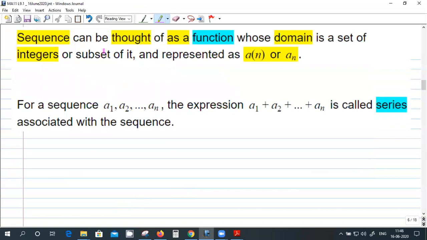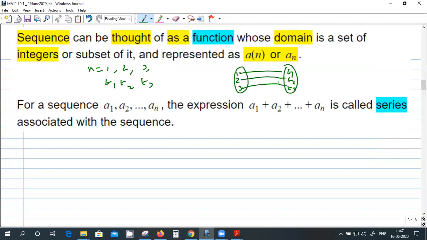A sequence can be thought of as a function whose domain is the integers. The sequence means there is a number for the term, like n equal to 1, 2, 3, and the values of the terms are T1, T2, T3. So you can think of it as a mapping: 1, 2, 3 to T1, T2, T3. And it is a function because it's one to one.